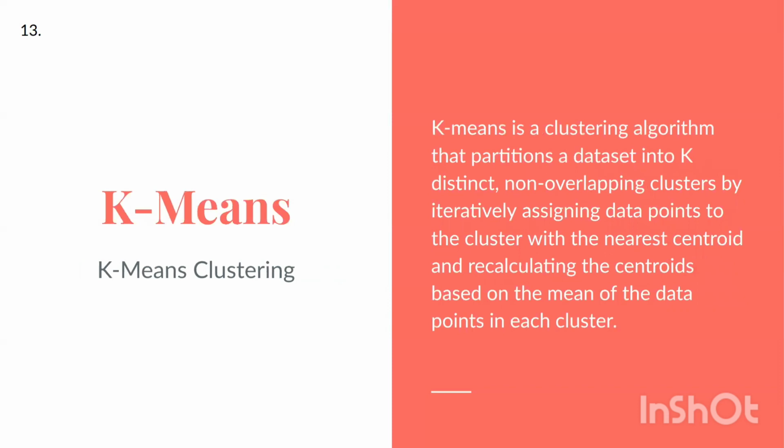KMeans, K-means clustering. K-means is a clustering algorithm that partitions a dataset into k distinct non-overlapping clusters by iteratively assigning data points to the cluster with the nearest centroid and recalculating the centroids based on the mean of the data points in each cluster.